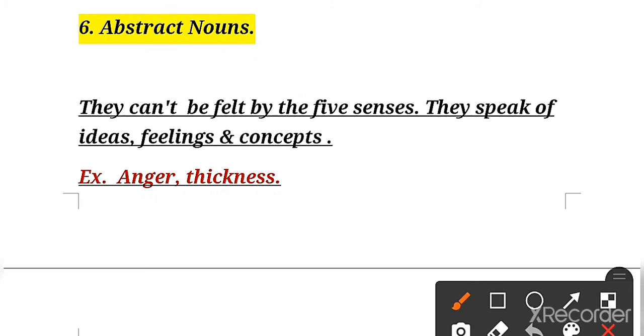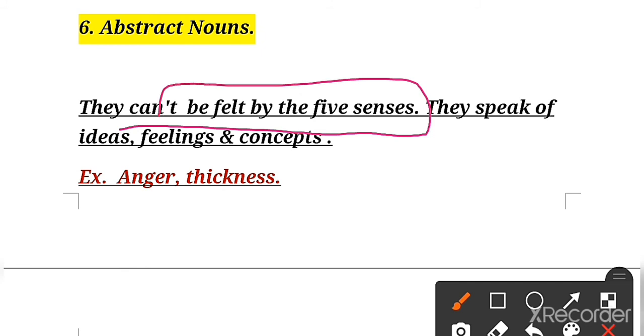Now, what is abstract noun, children? Abstract nouns are those types of noun which you can't feel by your five senses. They speak of ideas, feelings and concepts. Clear, children? Abstract nouns are types of noun that you cannot see or touch, but they talk about ideas, feelings and concepts. All abstract nouns are always based on our ideas, feelings and concepts.